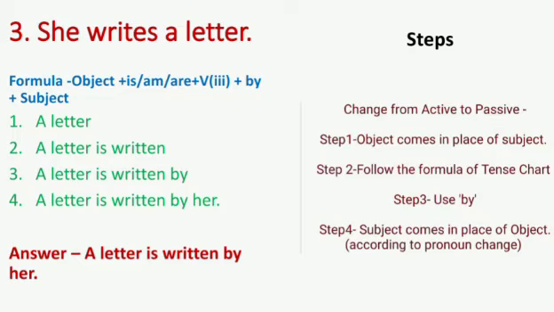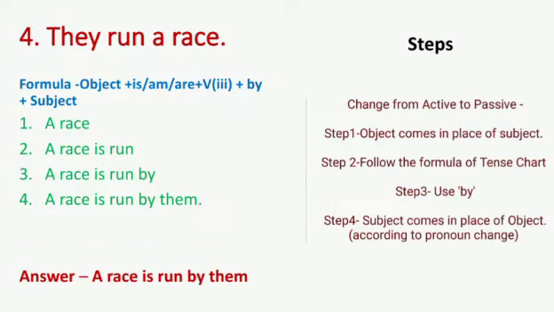So we have done this also very easily. What we did, we just followed the steps and the formula, and we converted it from active to passive very easily. Sentence number 4, they run a race. Same goes here. First, object. What is object? A race. Second is plus verb third form.